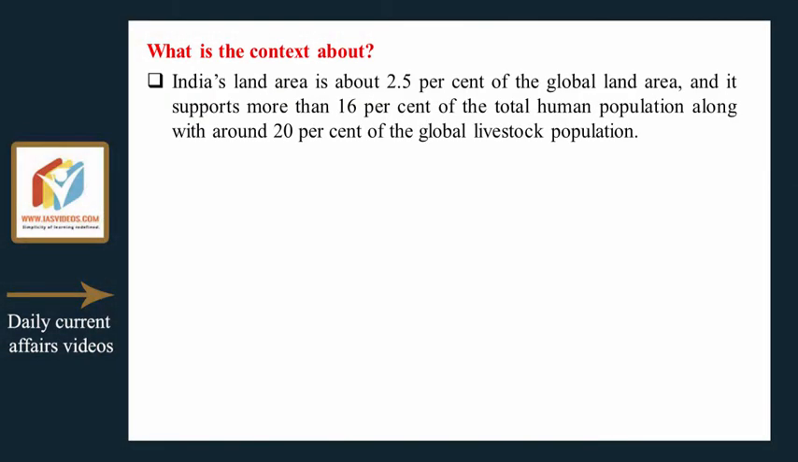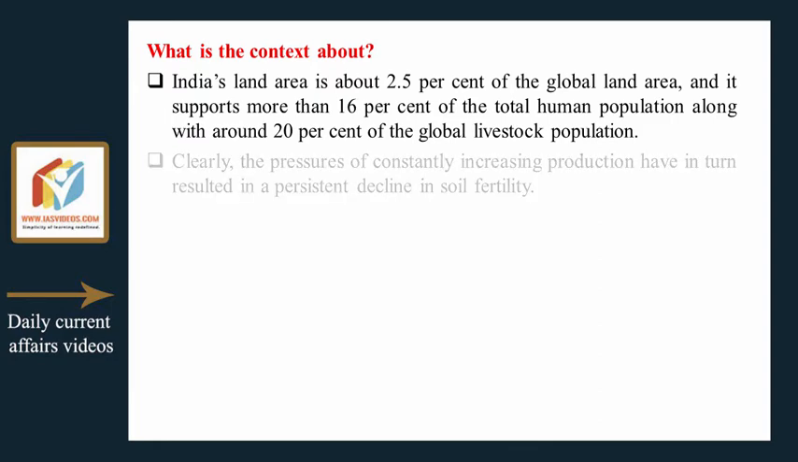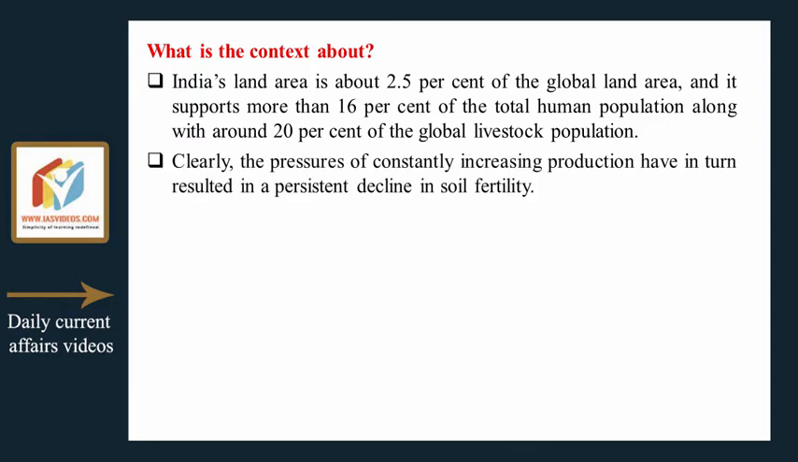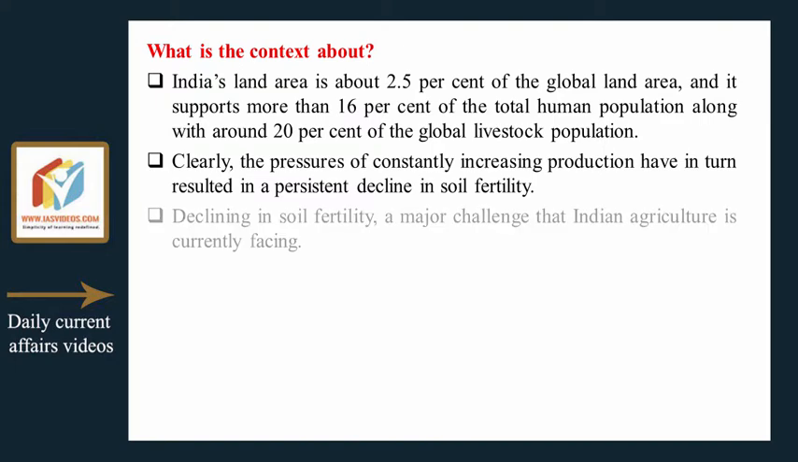What is the context about? India's land area is about 2.5% of the global land area, and it supports more than 16% of the total human population, along with around 20% of the global livestock population. Clearly, the pressures of constantly increasing production have in turn resulted in a persistent decline in soil fertility. Declining soil fertility is a major challenge that Indian agriculture is currently facing.